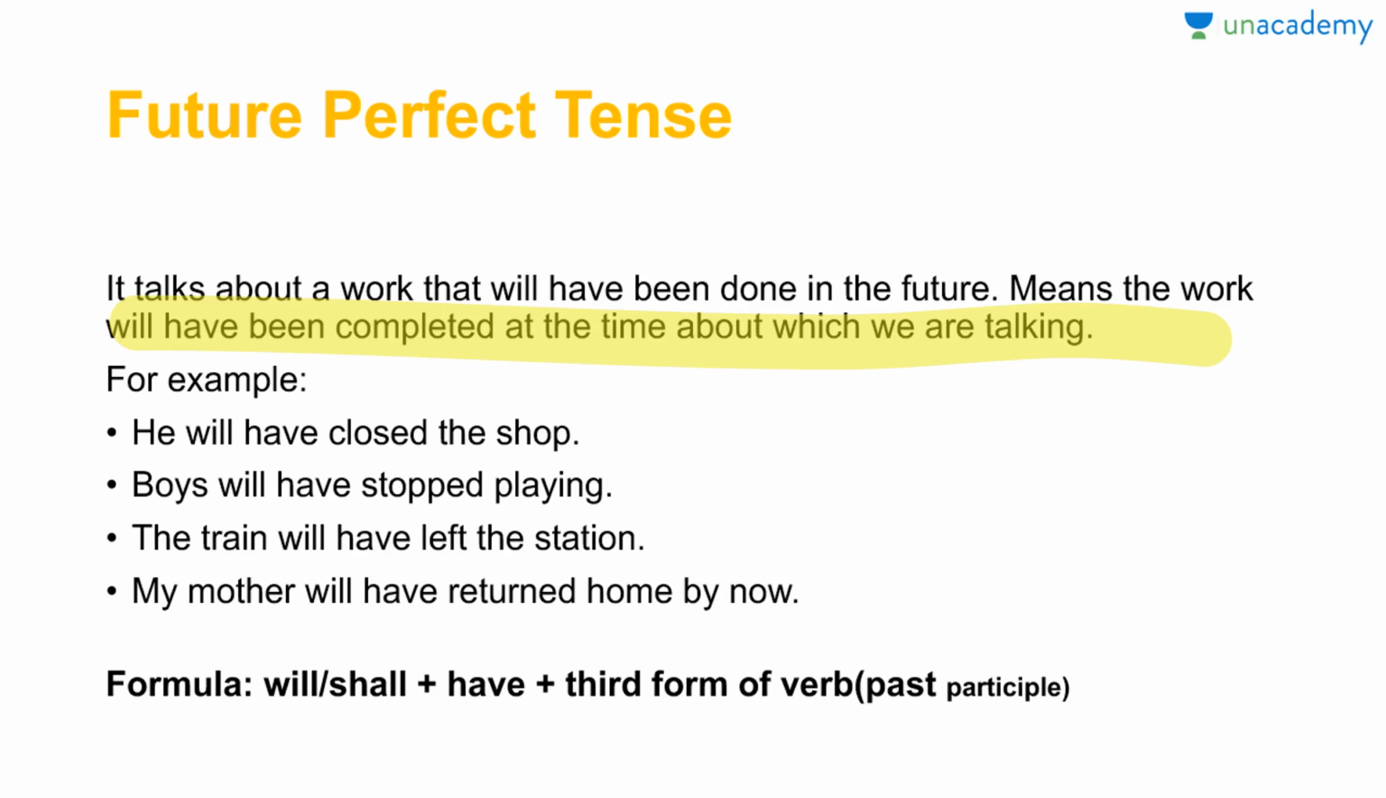So examples will be, he will have closed the shop. Boys will have stopped playing. The train will have left. My mother will have returned. Can you see the difference, guys? Perfect is something that has just completed. So in the future time about which we are talking, the work might have just completed.